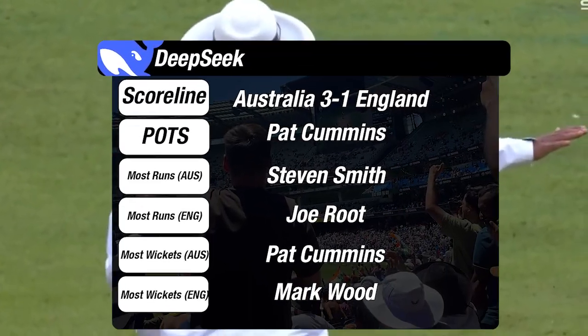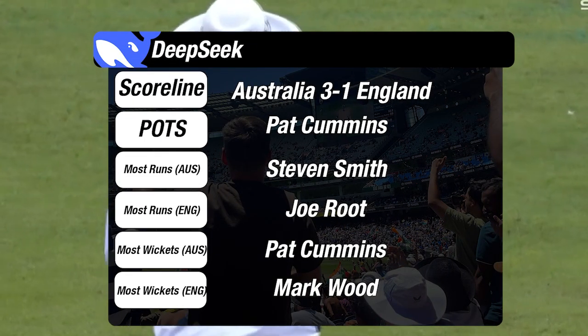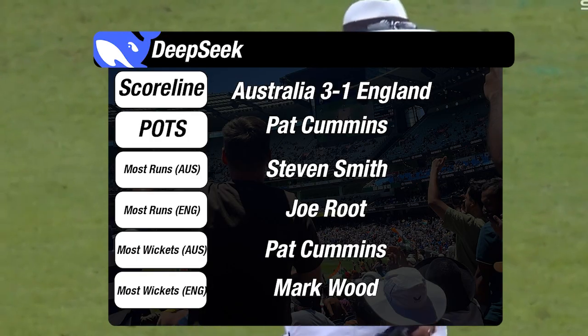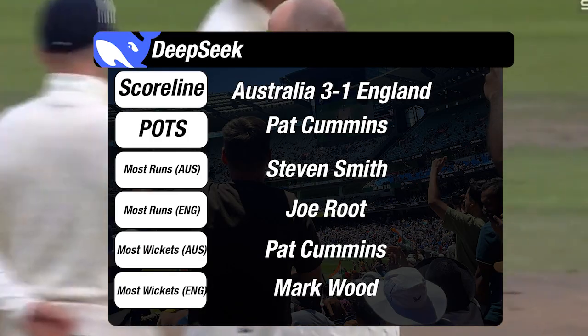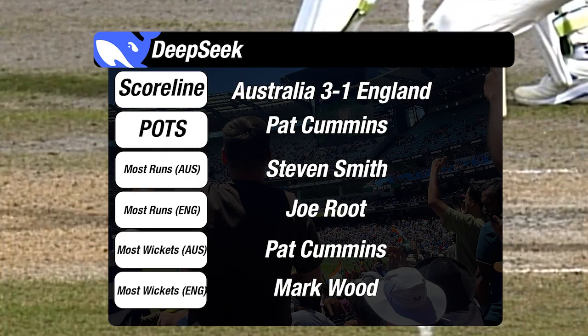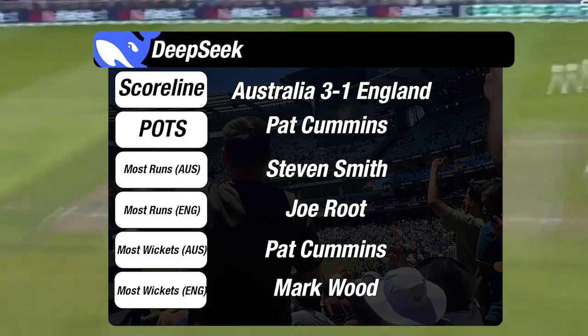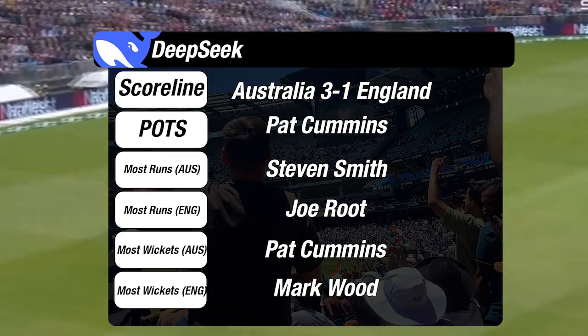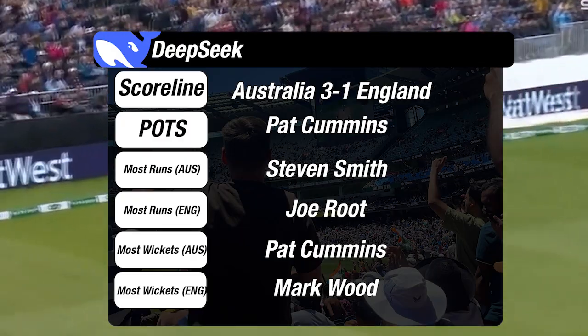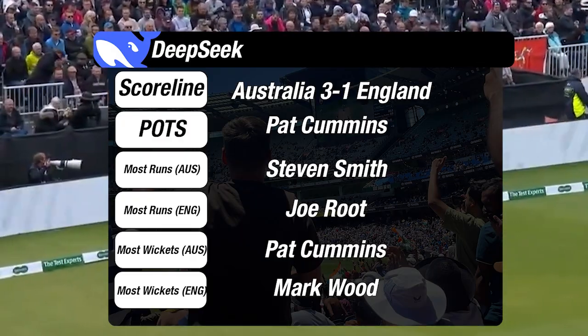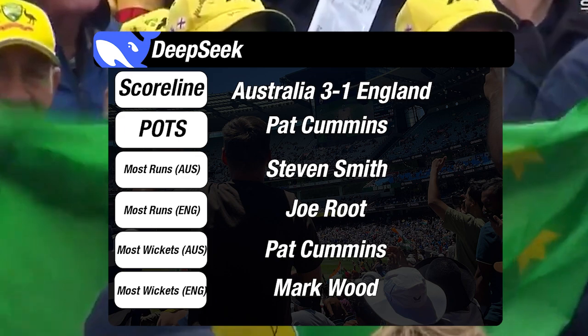DeepSeek, the Chinese ChatGPT competitor. What do the Chinese have up their sleeves? 3-1 Australia. Pat Cummins, player of the series. Most runs, Australia, Steve Smith. Most runs, England, Joe Root. Most wickets, Australia, Pat Cummins. And most wickets, England, Mark Wood. So, a range of unique predictions, I think.